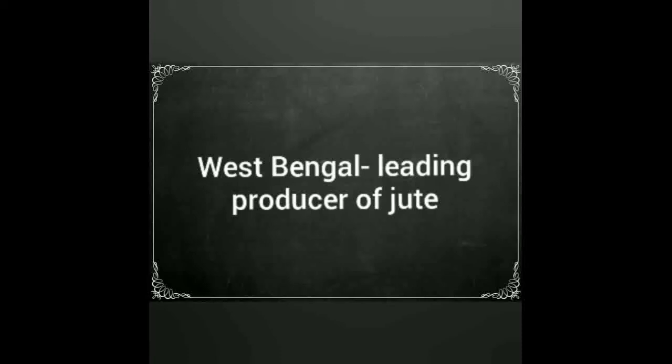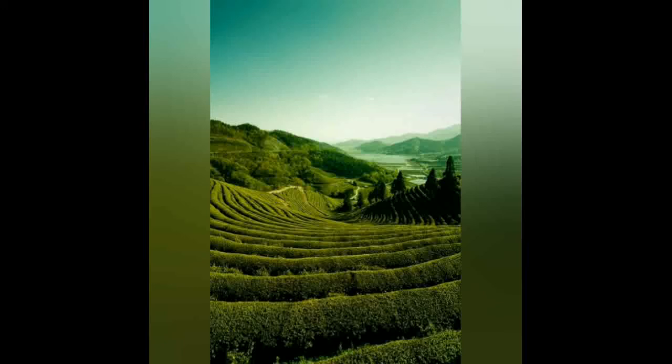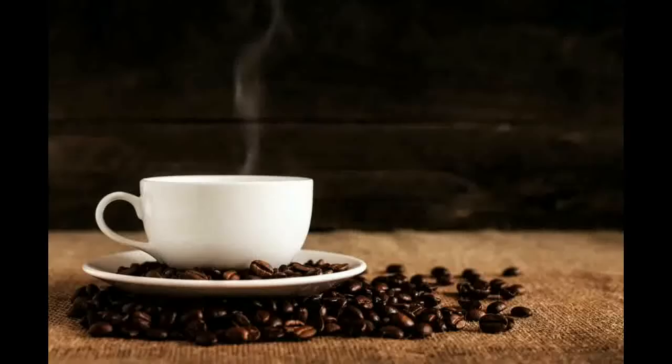This crop also grows in the surrounding states of Assam, Bihar and Odisha. Next one, tea and coffee. India is the largest producer of tea and it is grown on the hill slopes of Assam, West Bengal and Nilgiris in Tamil Nadu. Coffee is grown in Tamil Nadu, Coorg in Karnataka and in Kerala.